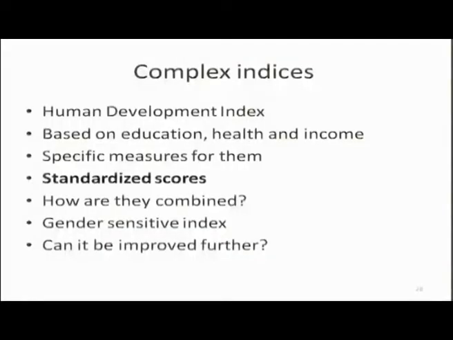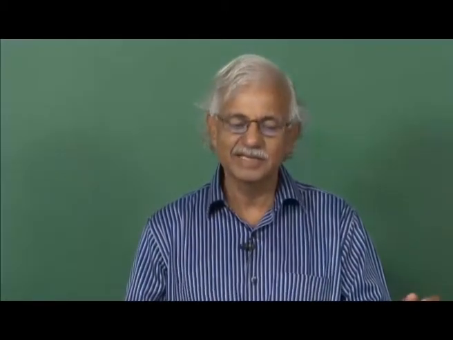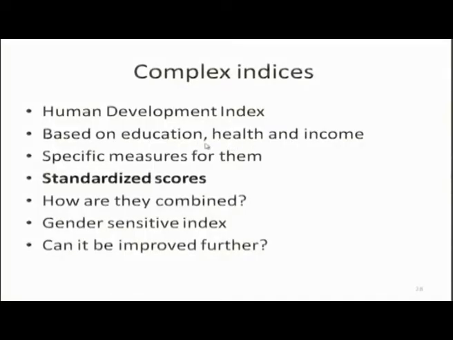Then if you want a gender sensitive index, you calculate the development index separately for males and females, and you may take the harmonic mean of the two. But it can be improved further. All formulae or measures can be improved further. You can evolve your own method. The procedure will be this, but along with education, health and income, you can include some other things like happiness score.